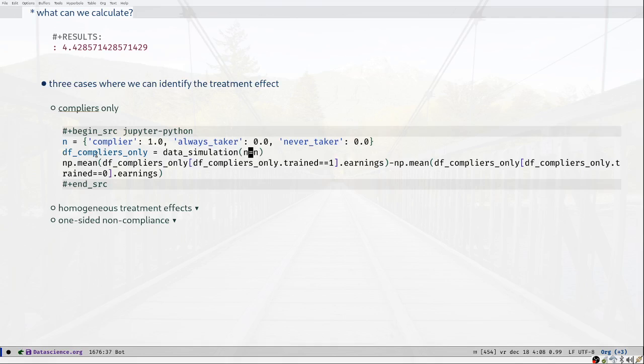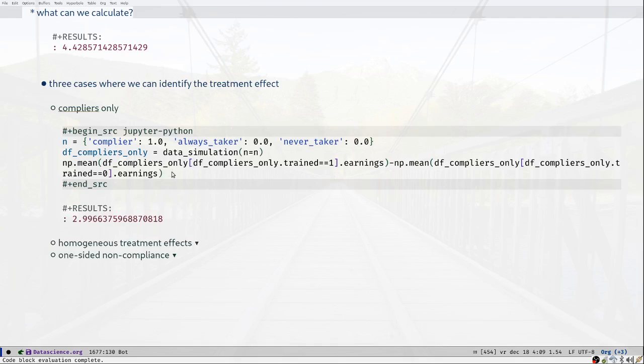So we generate our new data frame, the data frame of compliers only, and then we do the same calculation that we did above. We take the average earnings of everybody with training, and subtract the average earnings of everybody without training. And when we do this, indeed we get our number, tau equal to 3. This number is close enough to 3, and that indeed gives us the treatment effect that we were looking for.